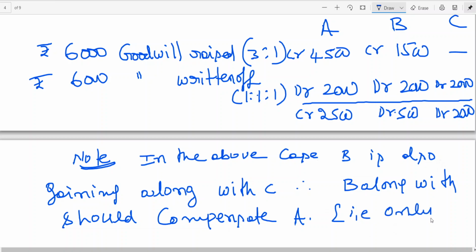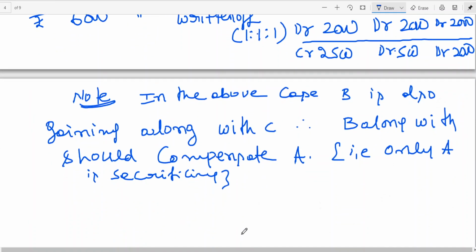Only A is sacrificing. B is not sacrificing. Previously, in the 4 problems which we have done, who was sacrificing? Both the old partners were sacrificing. In this case, one of the old partners is sacrificing, one of the old partners is gaining along with the new partner. Then second point, note number 2.